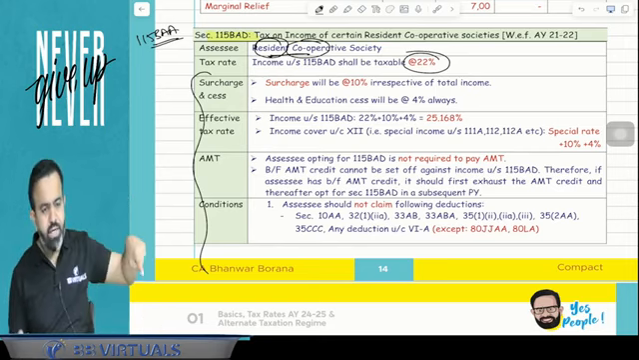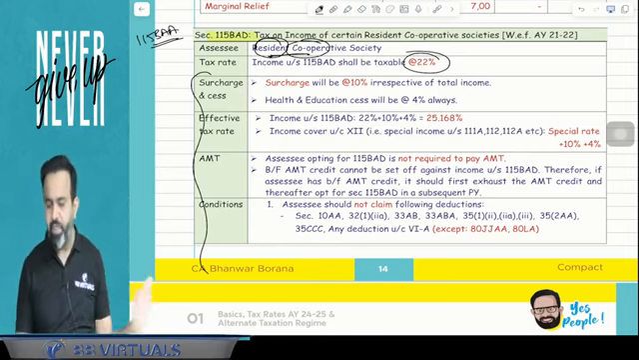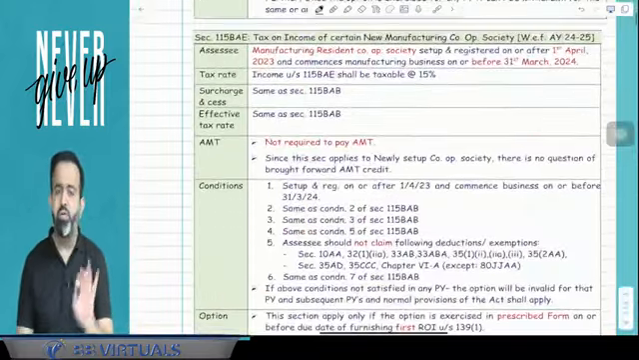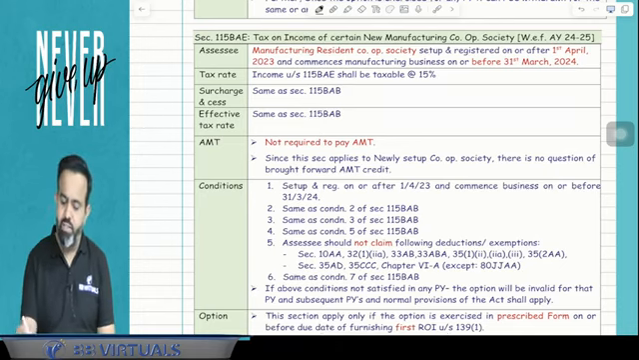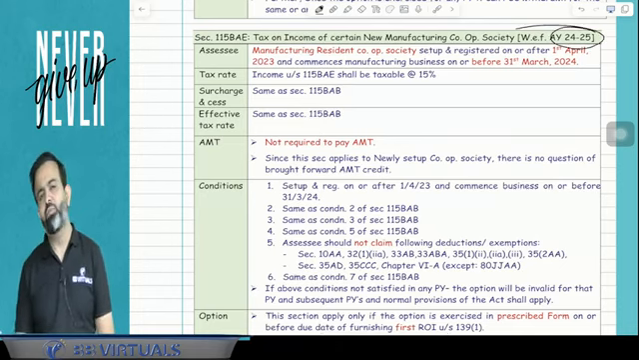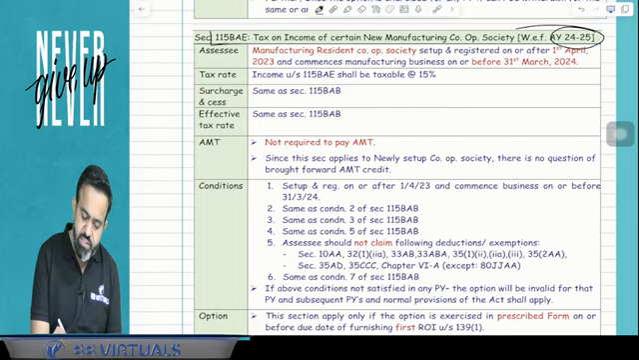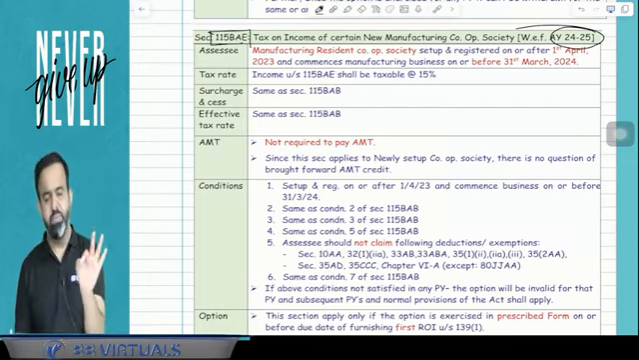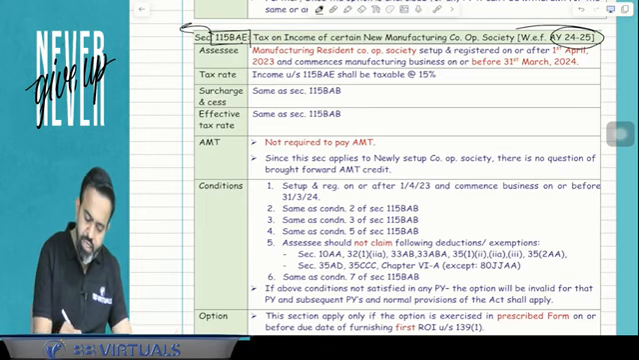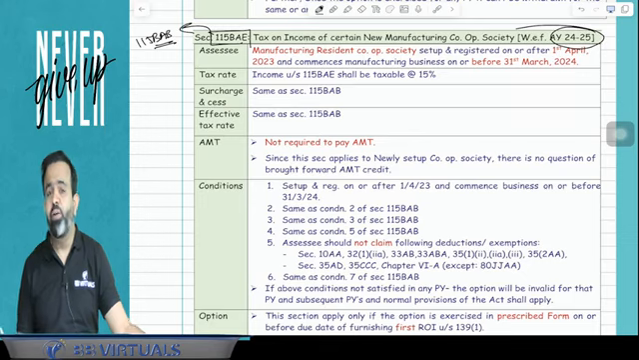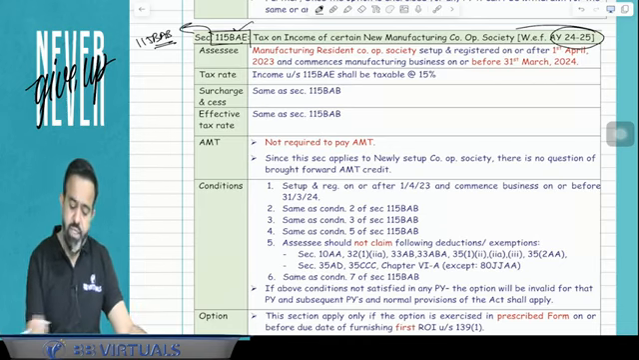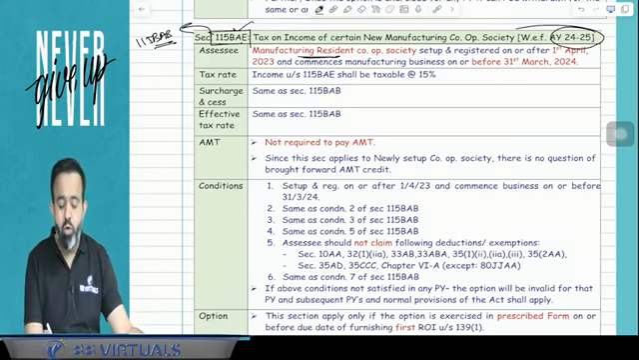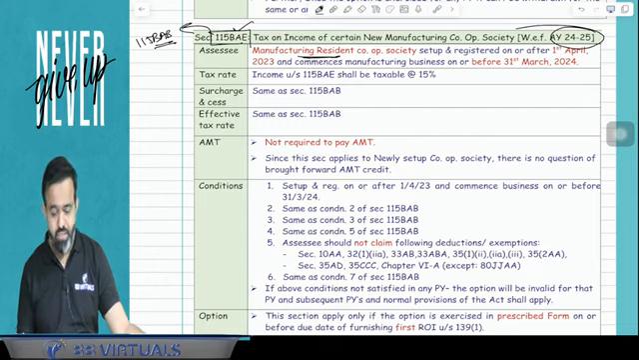So here, if you read that, it is similar to 115BAA. Now guys, in the same line, there is one more new section introduced by the Finance Act 2023, from assessment year 24-25. There is section 115BAE, and this 115BAE is basically similar to 115BAB. 115BAB was applicable to a new domestic manufacturing company. This section is applicable for the new manufacturing resident cooperative society.